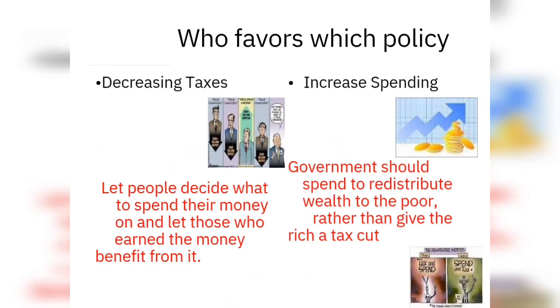And there is a debate about who favors which policy, decreasing taxes or increasing government spending. The beneficiaries of a tax cut are the rich people who get the tax cut. So it is better that the government should spend to redistribute wealth to the poor rather than giving the tax cut to the rich people.